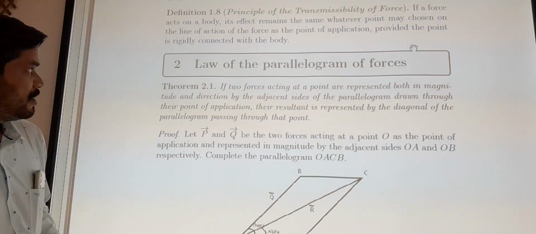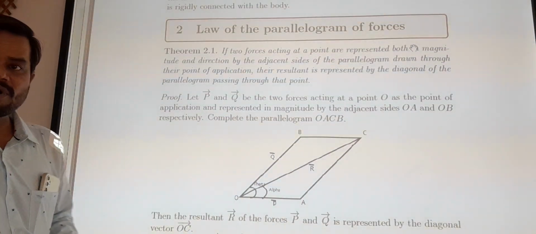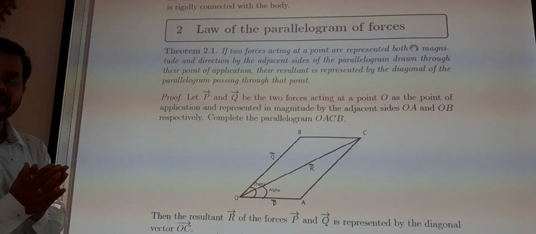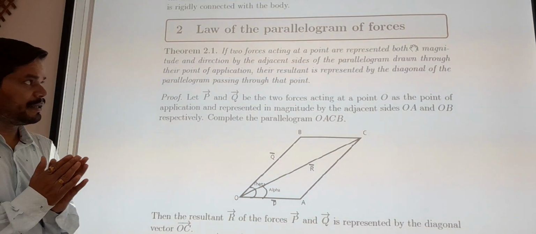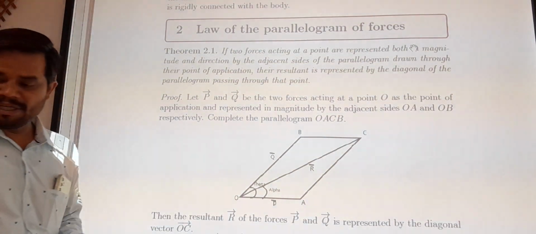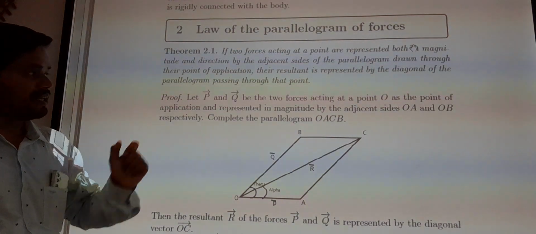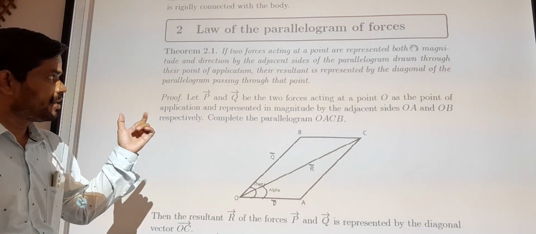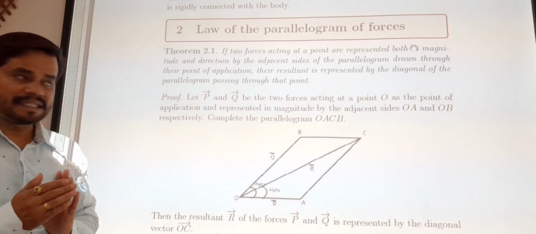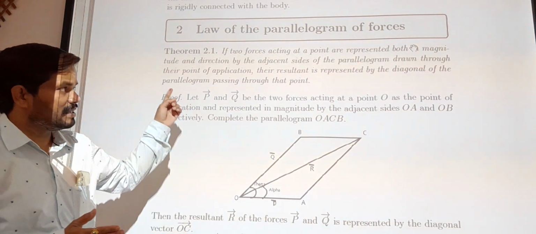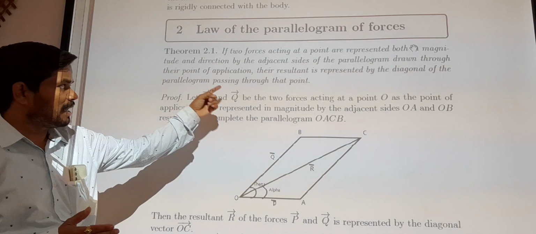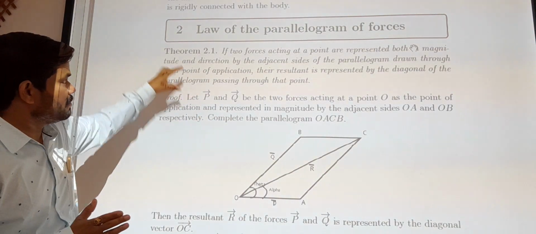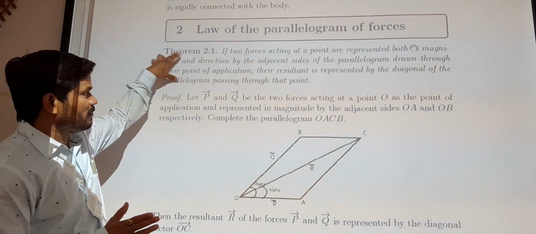We will see here the law of the parallelogram of forces. What is this law? If two forces acting at a point are represented both in magnitude and direction by the adjacent sides of the parallelogram drawn through their point of application, then their resultant is represented by the diagonal of the parallelogram passing through that point. Do you understand the meaning of this law of parallelogram of forces?